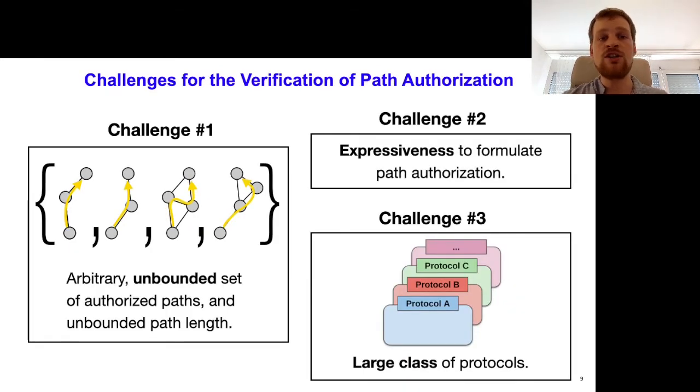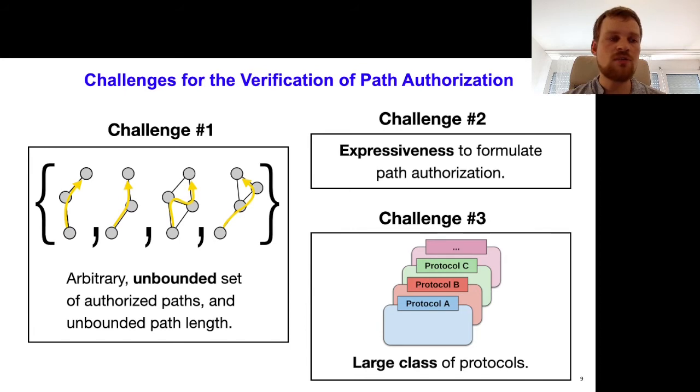Now there's a number of challenges with this. First of all, the set of authorized paths is created during the routing process, but each node can decide by itself which path to authorize. So this set really is completely arbitrary and unbounded, and we cannot really assume much about it. In particular, also the path length is unbounded, which yields a security protocol and a property expressed over an arbitrary number of protocol participants. It's very hard to express this security property in an automated security protocol verifier.